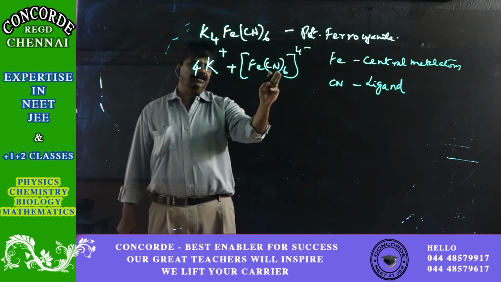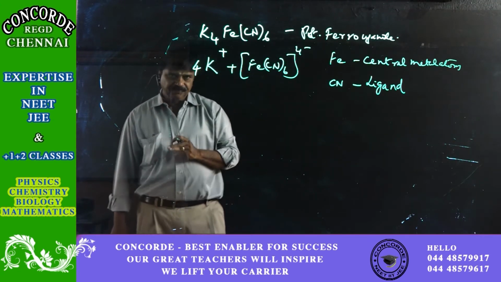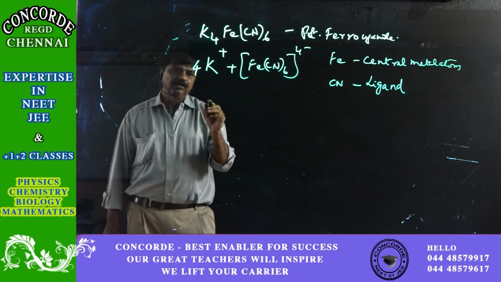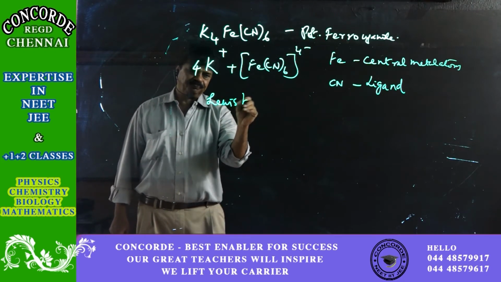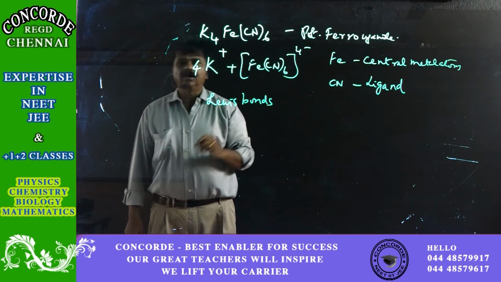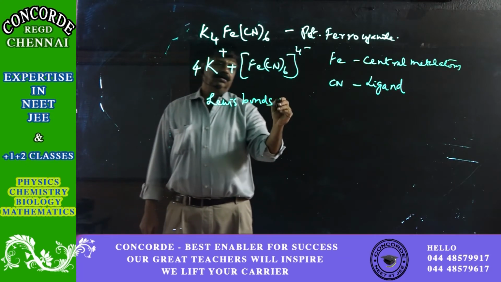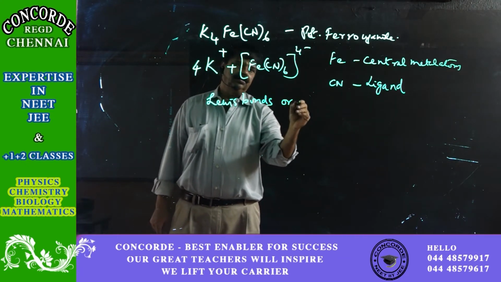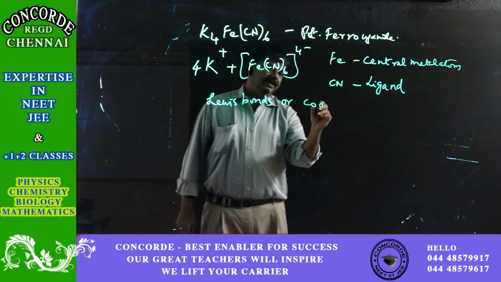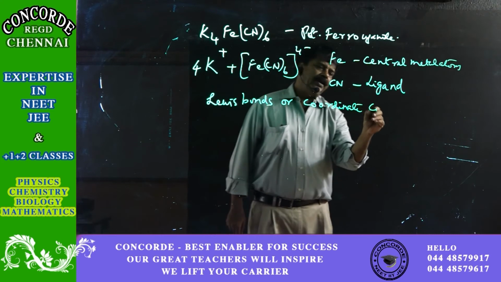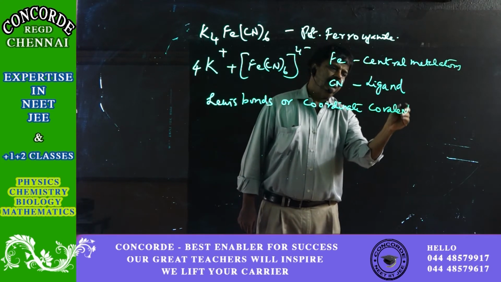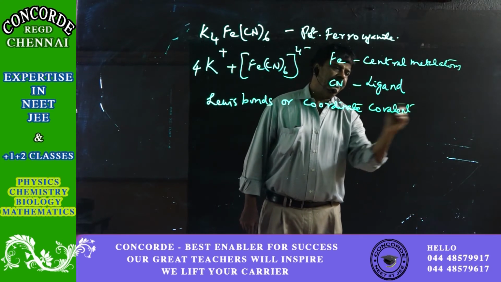The ligands are attached to the Fe through Lewis bonds or coordinate covalent bonds.